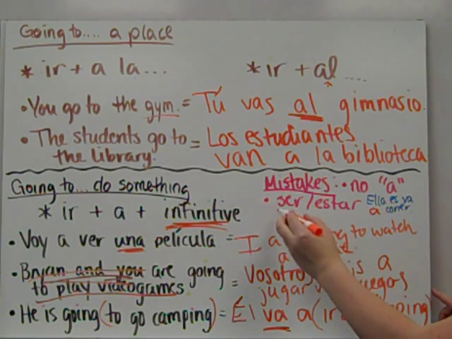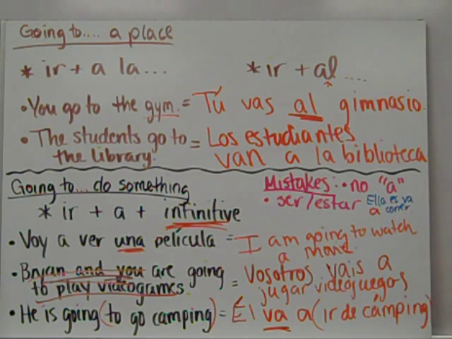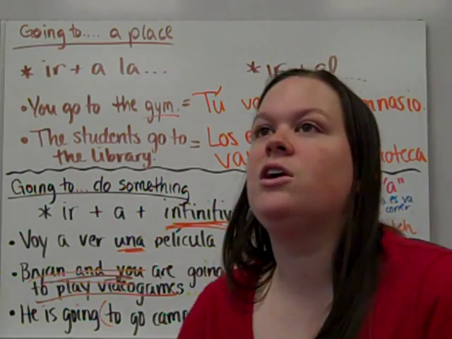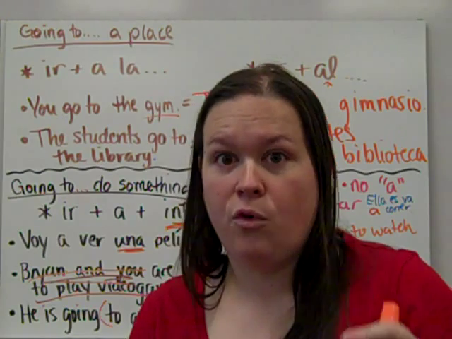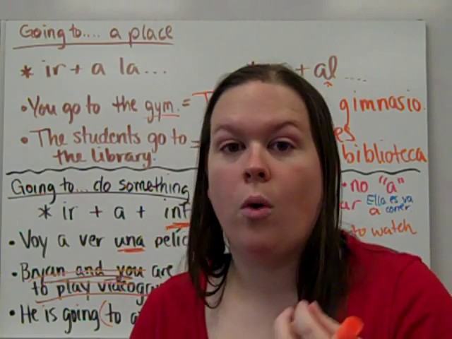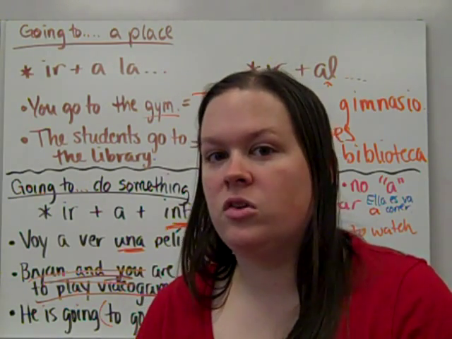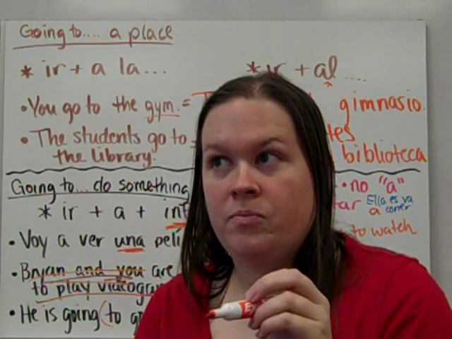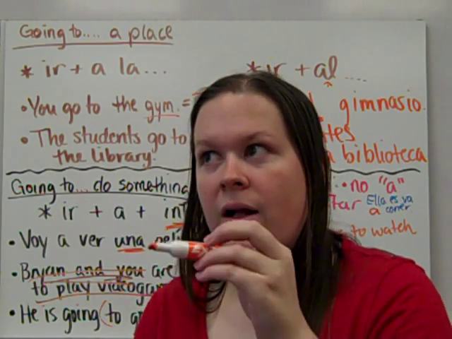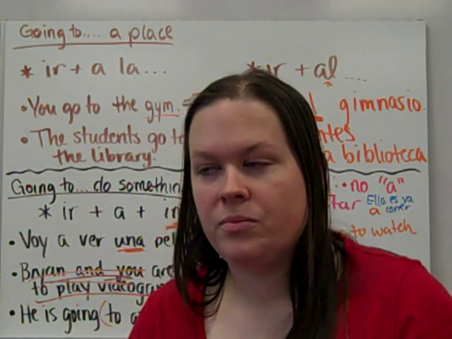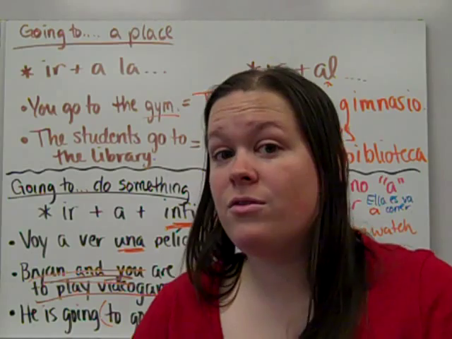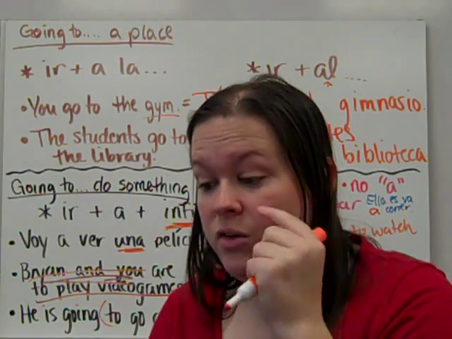Something else I notice is that sometimes people will put a form of ser or estar. So they literally hear I am going to and they'll write yo soy voy or yo estoy voy. But if you write that, you're saying I am, I go, or, you know, he is, he goes. You don't have to conjugate every single word in the sentence, Spanish to English.